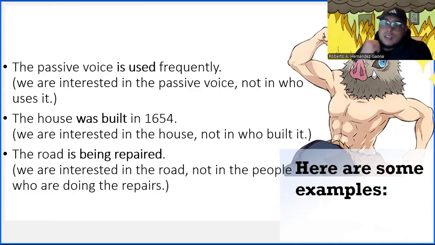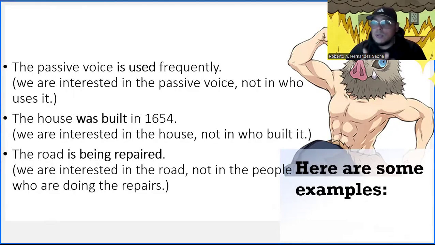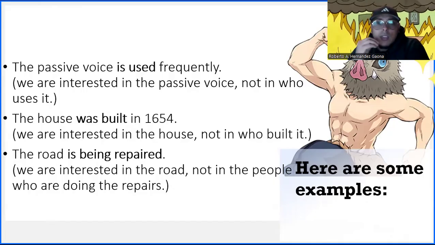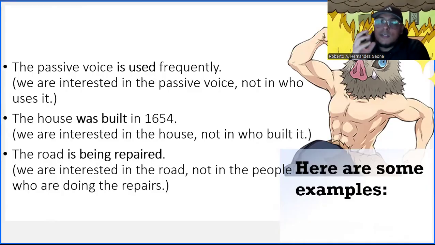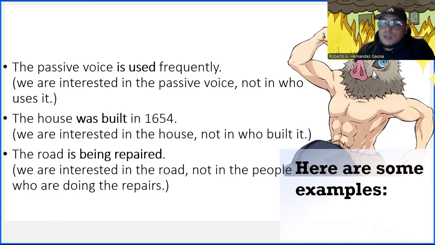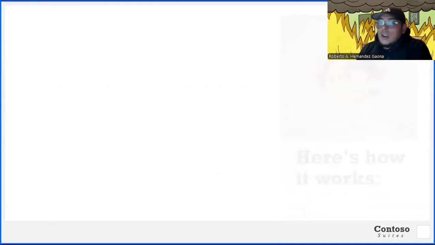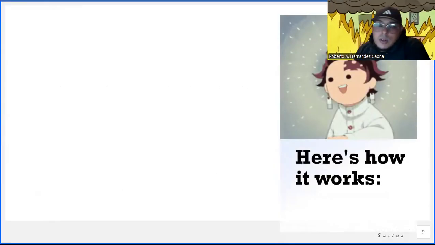But the fact is that we want people to understand that the road is being repaired. The road is closed. They cannot use the road, right? So that is the focus of the sentence. Obviously, it's being repaired by people, right? But we want people to understand that the main focus is that it is closed, that it's being repaired.